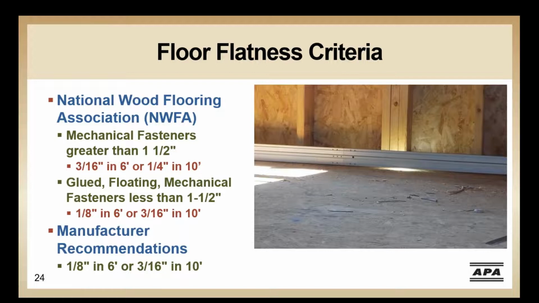So how flat is your floor? Flooring flatness plays a big role in assuring a quality installation of your finished flooring. Carpet and pad can hide a lot of issues, but resilient or hard flooring can show these flaws. The National Wood Flooring Association recommends 2 flatness criteria depending on how the floor is attached, recommending 3/16 inch in 6 feet or 1/4 inch in 10 feet when using a floor fastener greater than 1.5 inches, and 1/8 inch in 6 feet or 3/16 of an inch in 10 feet when gluing, floating, or using mechanical fasteners less than 1.5 inches. Many hardwood flooring manufacturers recommend the stricter 1/8 inch in 6 feet or 3/16 inch in 10 feet criteria.